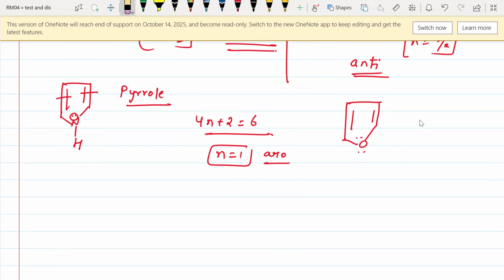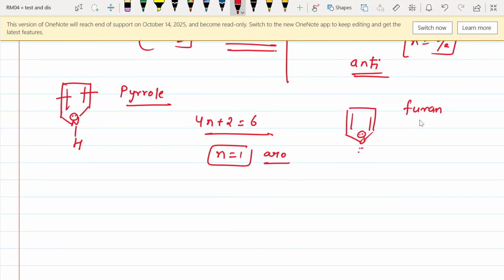Let me just draw it properly. Okay, in furan, oxygen contains two lone pairs. This is called furan. If any atom contains one, two, or three lone pairs, make sure only one lone pair can undergo resonance.